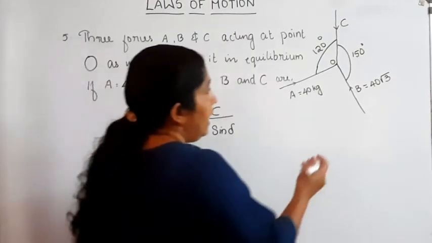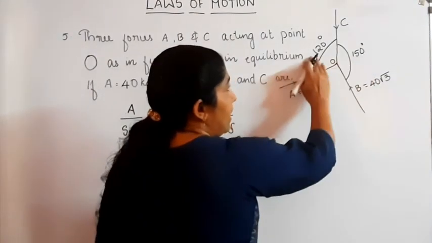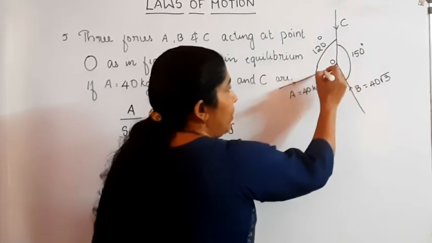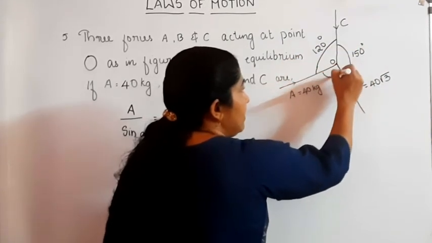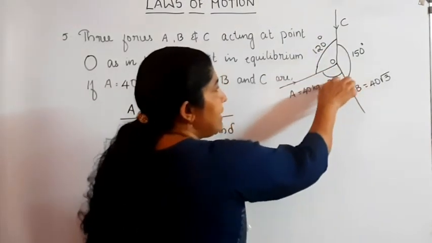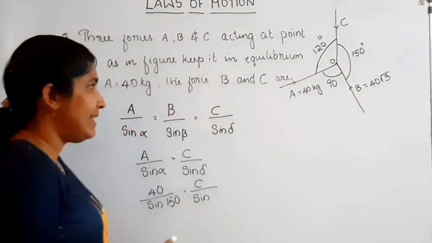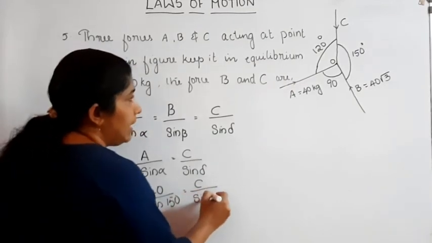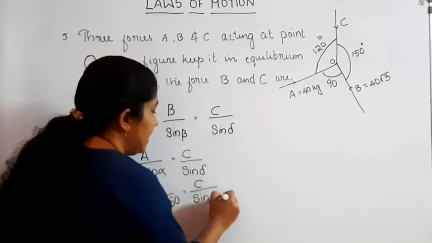Here 150, this angle is equal to 120, then total is equal to 270. Then what about the remaining angle? This angle is equal to 90 degree. Sum of all these three angles is equal to 360. Then sin delta. Delta is equal to 90 degree.